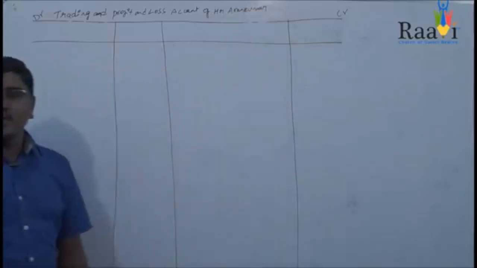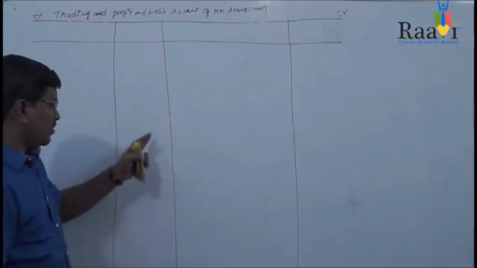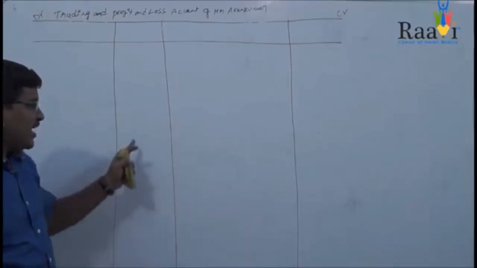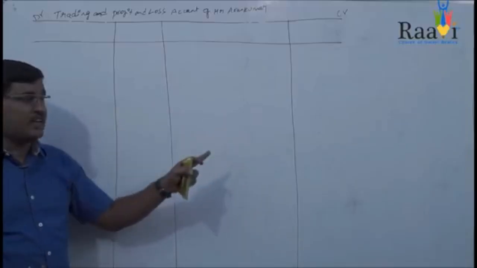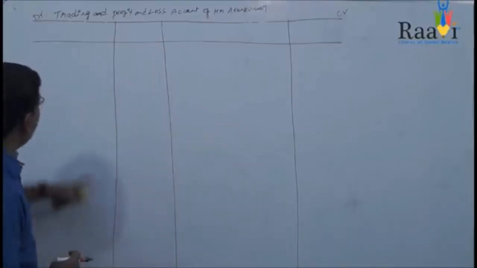Generally we will be preparing trading and profit and loss account for a particular period. In this problem we will be recording all those transactions which take place during the period. So that's why we need to end the heading with "for the year ending".